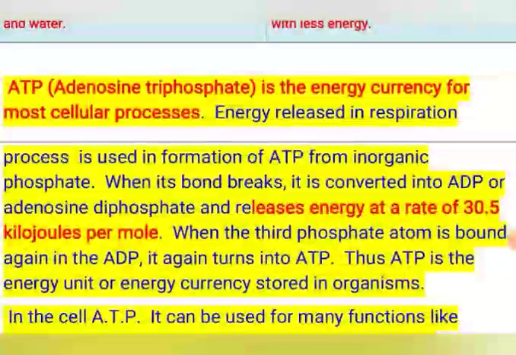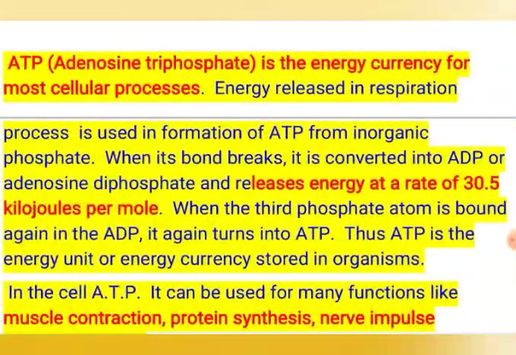Now in detail we study about ATP. ATP stands for adenosine triphosphate. It is the energy currency of most of the cellular processes. Let me explain how. Energy released in respiration is used in the formation of ATP.